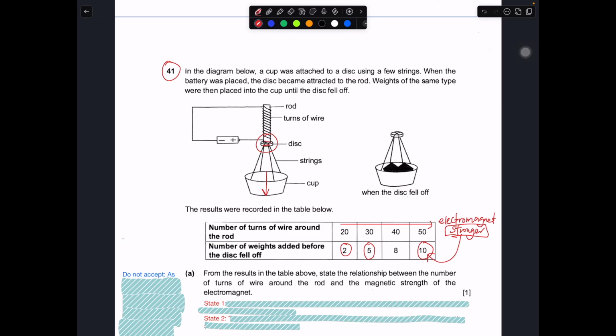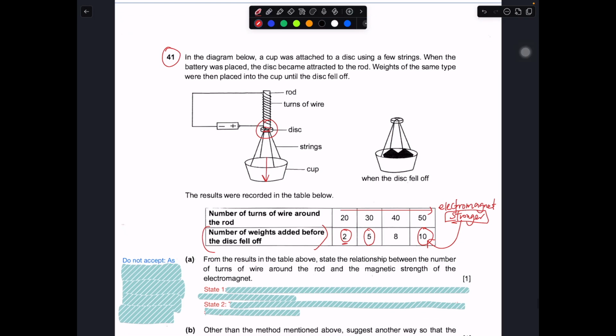Okay, so in this part, what happened is that the number of weights added before the disc fell off is an indication of the magnetic strength of the electromagnet. If the magnetic strength of the electromagnet is stronger, you will need more weights to separate them. If it's weaker, you need less weight to separate them. Okay, this is the main idea of the question. So from the result in the table above, state the relationship.